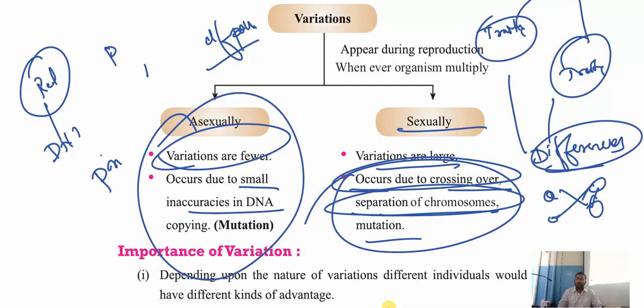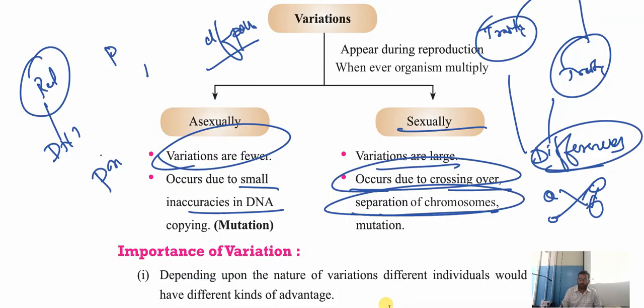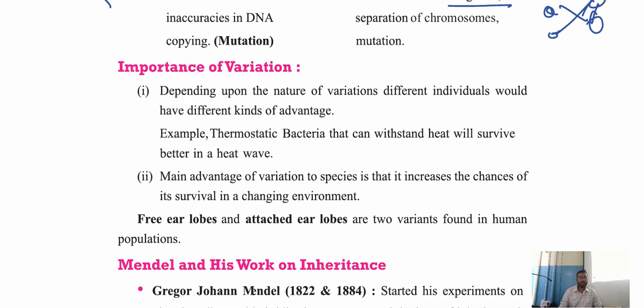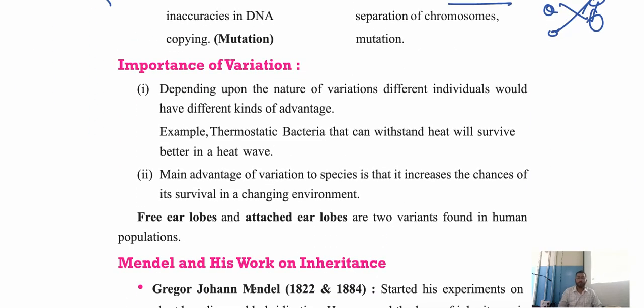Understood? Well, when we do the separation of the chromosomes during meiosis, the gamete has a unique set of genetic material. Understood? Now, what is the importance of variation? It's an important question. What is the importance of variation?